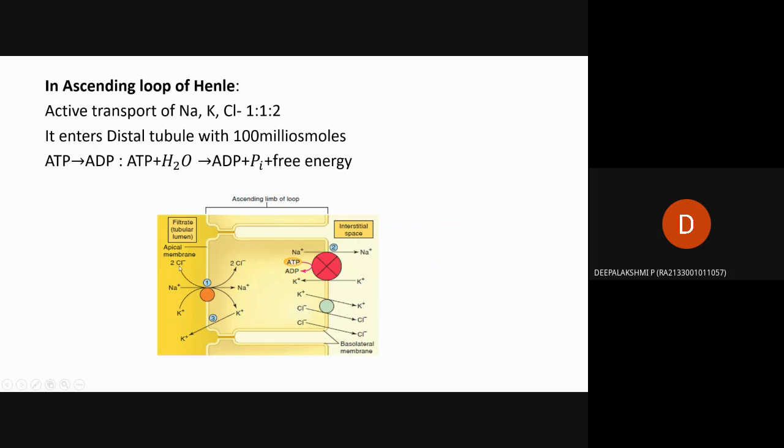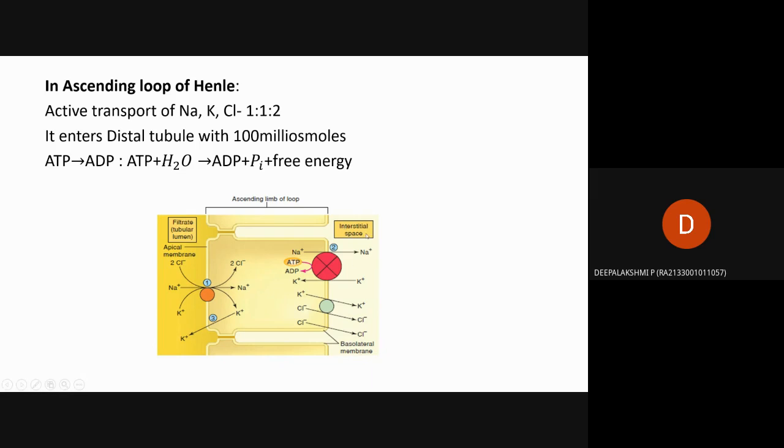Here the ratio is given as 2 for chloride, and for sodium and potassium it is 1 to 1. During this reaction ATP is converted to ADP, that is adenosine triphosphate is separated into the phosphate and free energy, and converted into ADP. The chemical reaction is given as K plus, Cl minus and sodium, which happens in the ascending limb of Henle.